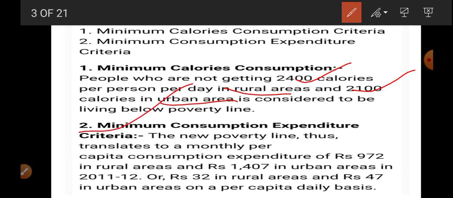Now if I talk about the minimum consumption expenditure criteria, according to that, monthly per capita expenditure is 972 in rural areas and 1407 in urban areas. So it means rupees 32 in rural areas and rupees 42 in urban areas on a per capita daily basis. If you are getting less than that, you are poor.